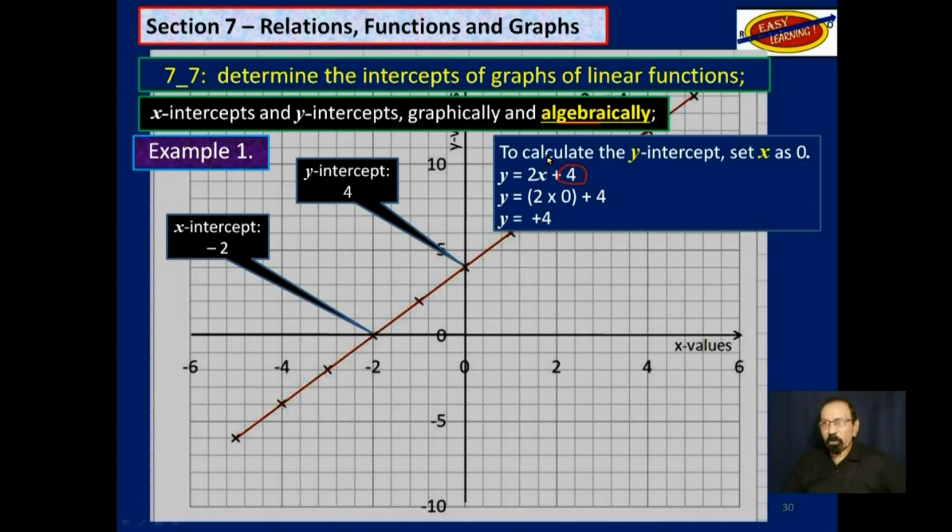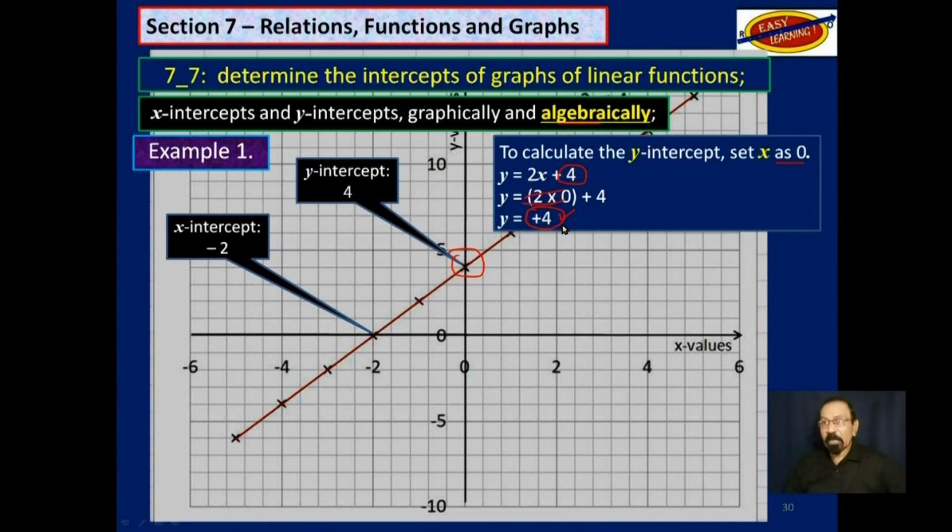y is equal to 2x plus 4. If we set x at 0, then this part works out to be 0, and our answer is the y-intercept is 4. So we saw that from the graph, and now we calculated it.